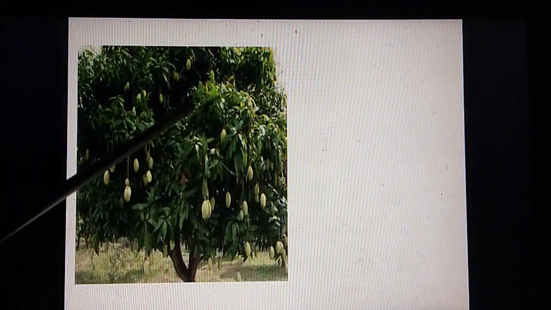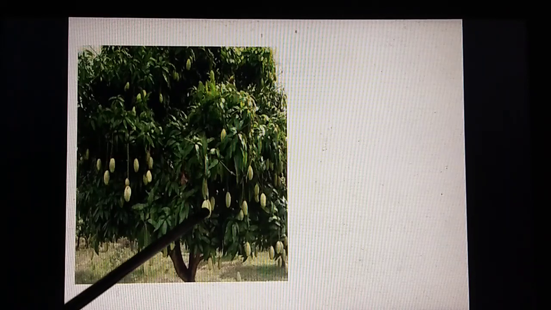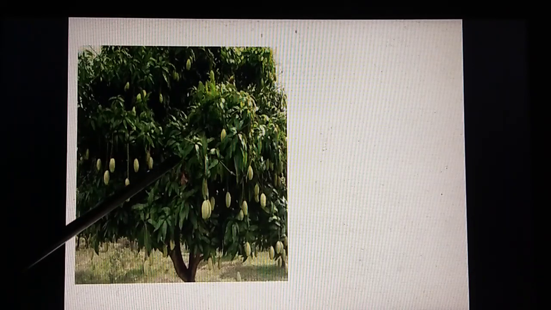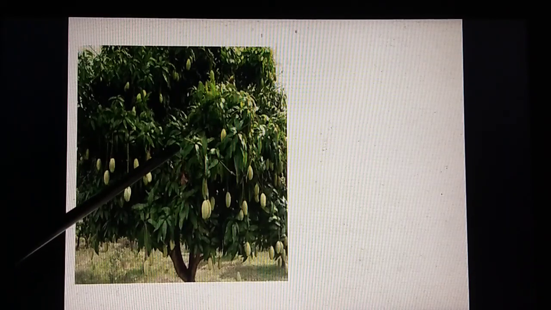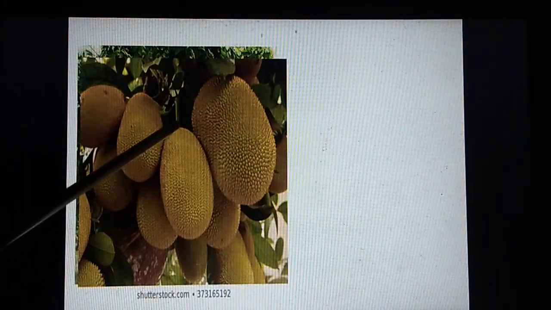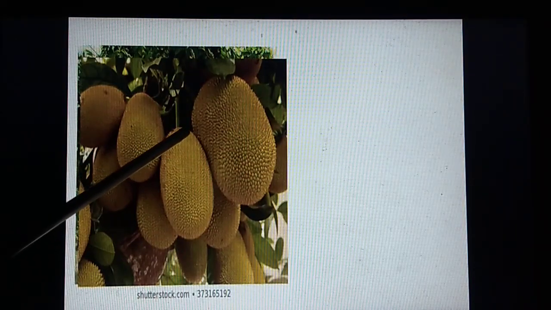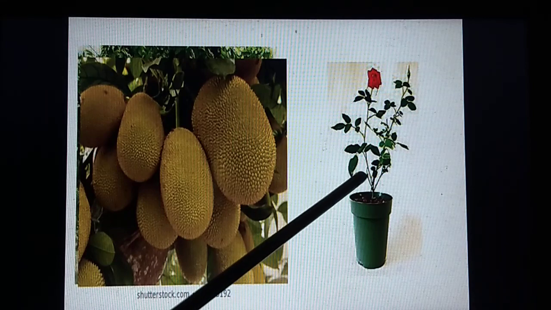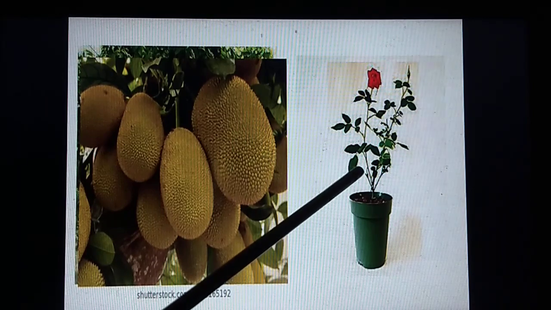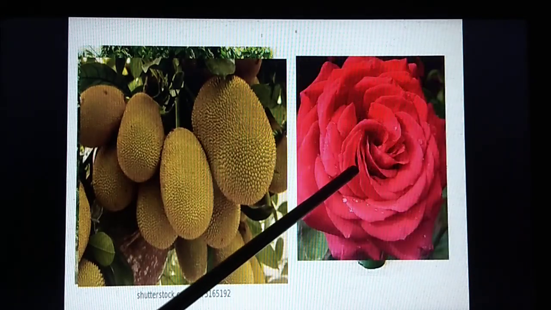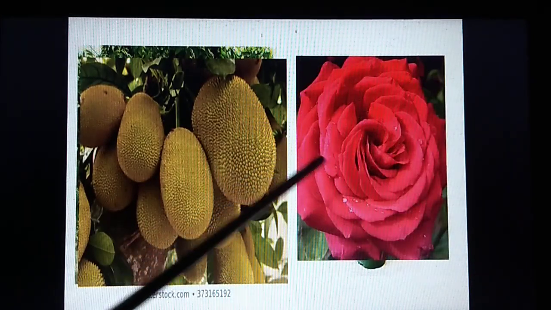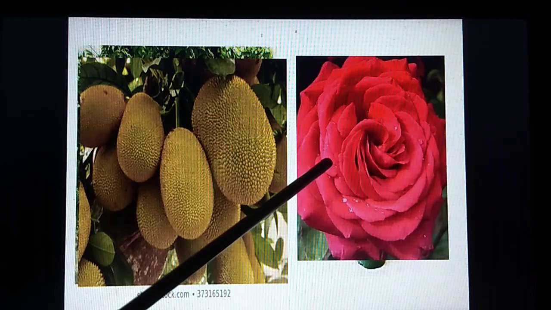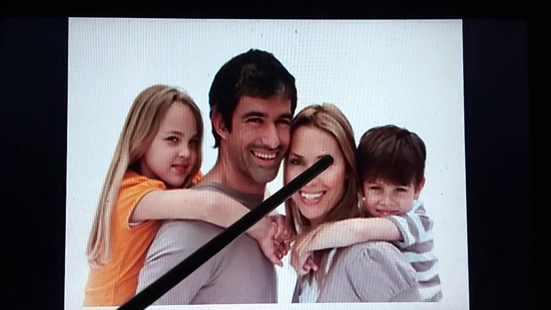If we take the example of plants, a mango seed gives rise to only a mango plant. A jackfruit plant will bear only jackfruits. If we consider any flowering plant, a rose plant will bear only rose flowers and no other flowers. Why is it so? Is there any mechanism behind these peculiar features?